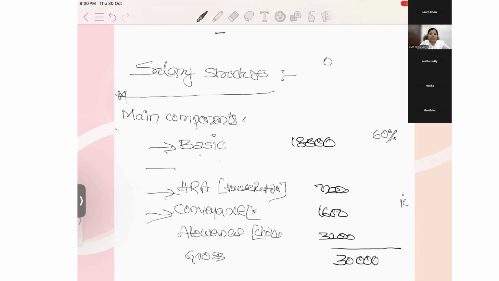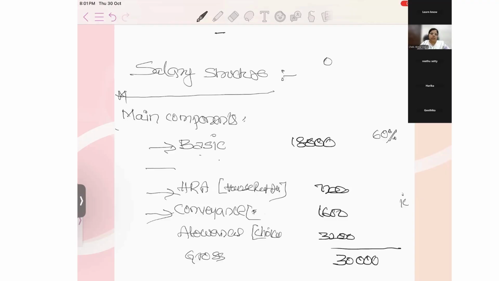So as a rent purpose, to stay, they are giving some percentage. To travel to the company, to the office, they are giving some amount, and any other elements. Then this is the structure they made. It should be convenient to the employee, but the final deciding of salaries and all is done through different calculations.